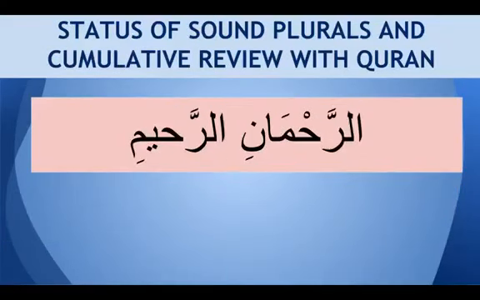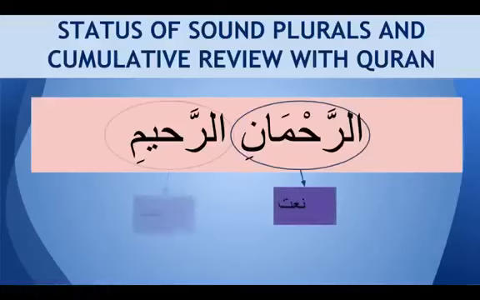So what is ar-Rahmani ar-Rahimi? This again is a na'at, because if you see, it's al, it's definite. Rahmani, same case ending, describing Allahi. So who is Allah? He is ar-Rahman, it's na'at. And again ar-Rahimi is also a na'at describing Allah.